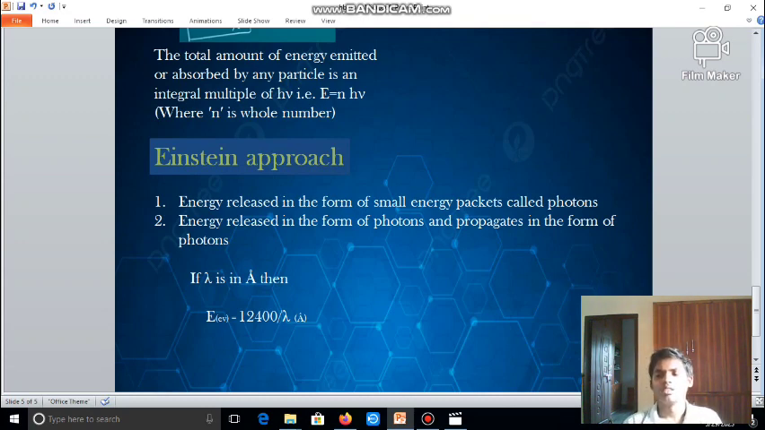So if the question is asked with lambda, we can directly substitute. But if the wavelength is asked in angstroms, we have to divide 12,400 by it. Wavelength has so many units: nanometer, angstrom, centimeter, meter. If the wavelength is in angstroms, we divide 12,400 by it, and we get eV units. When we convert to joules, we multiply with 1.6 into 10 power minus 19.